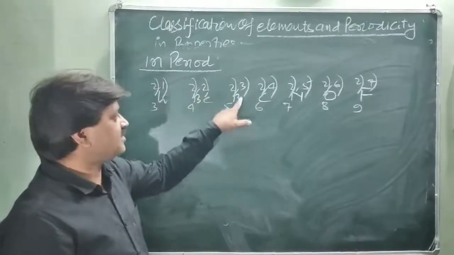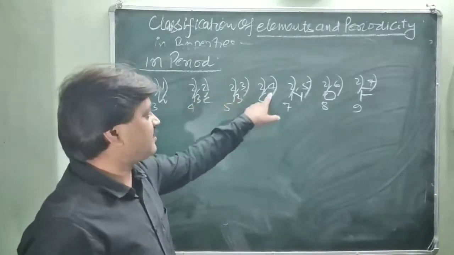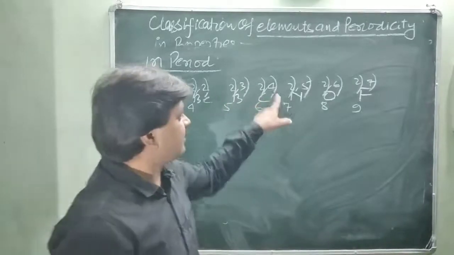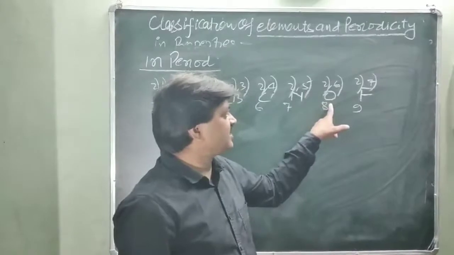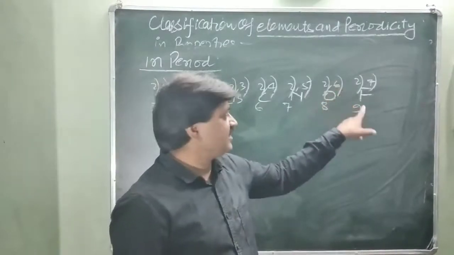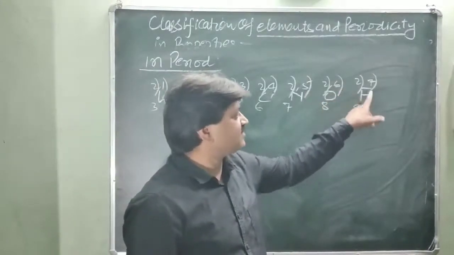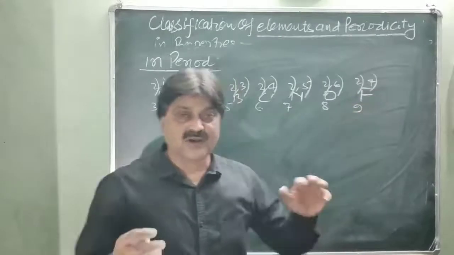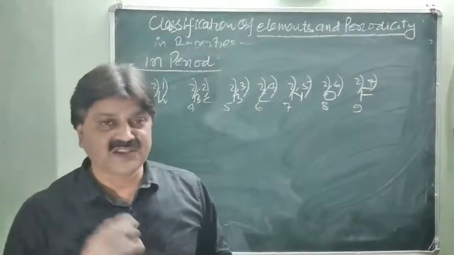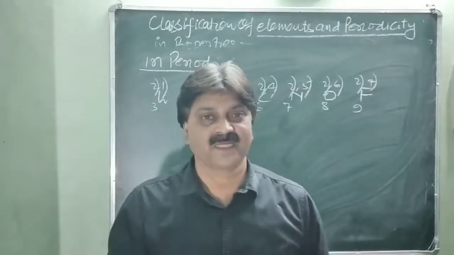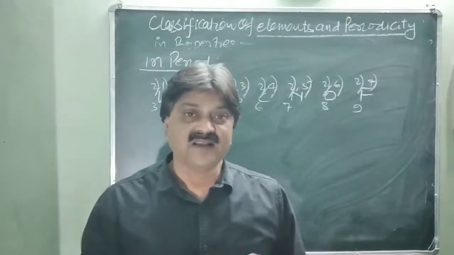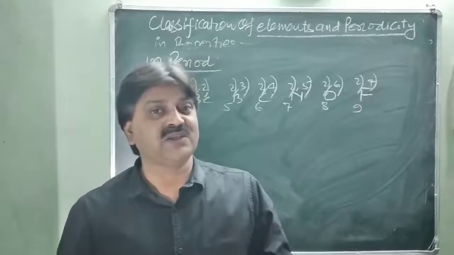In case of boron, 3 electrons. In case of carbon, 4 electrons in the second shell. In case of nitrogen, 5 electrons in the second shell. In case of oxygen, 6 electrons in the second shell. In case of fluorine, 7 electrons. You will see here the filling of electrons takes place into the same shell. And similarly, the number of positive charges also increases in the nucleus.